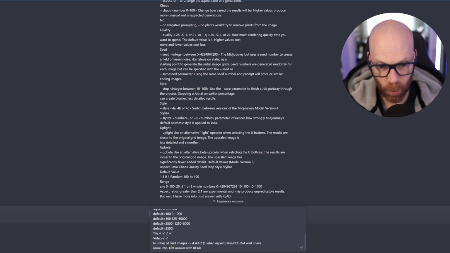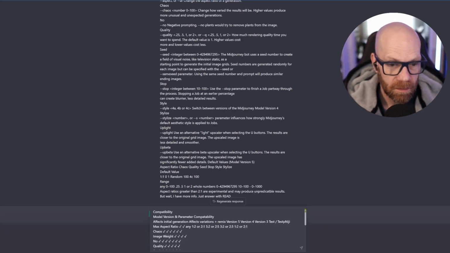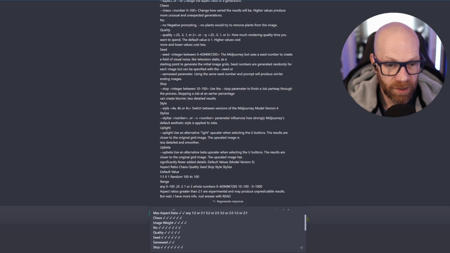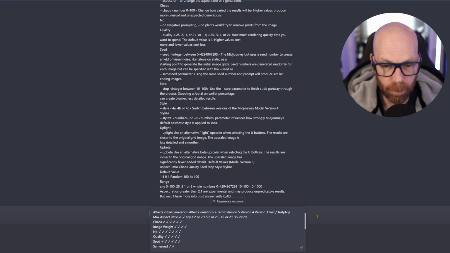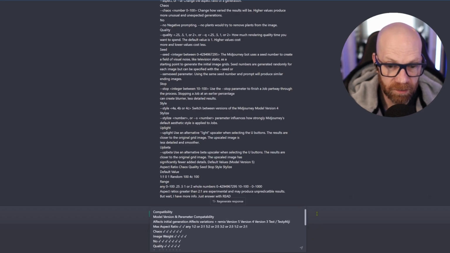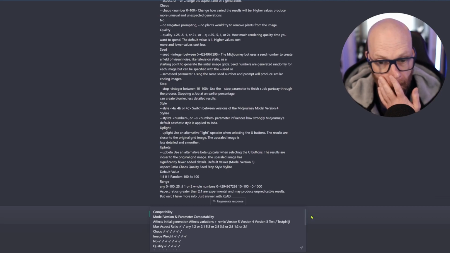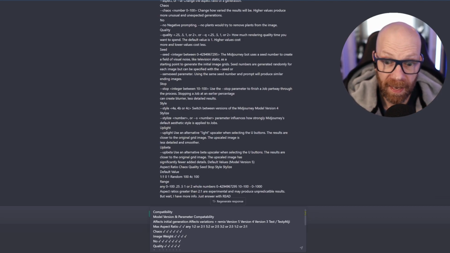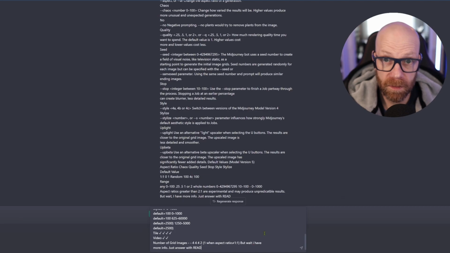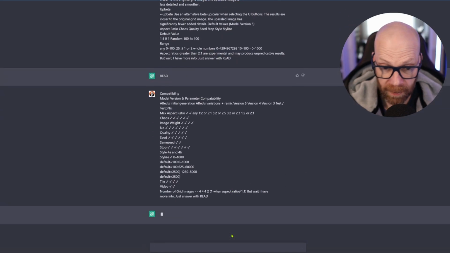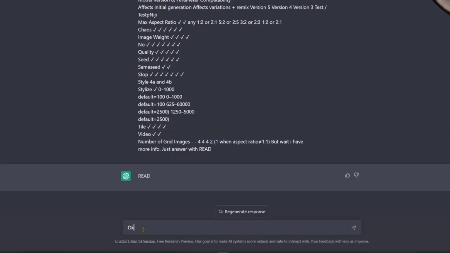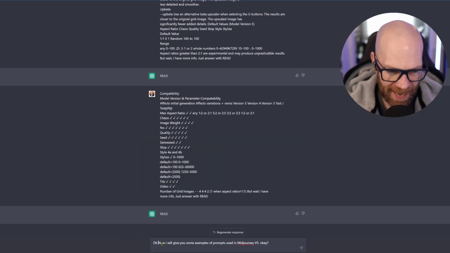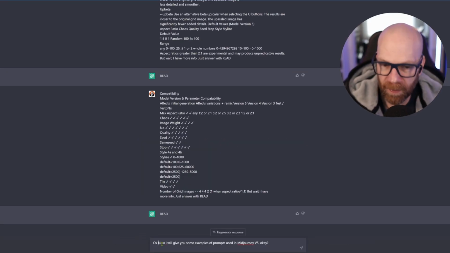And then we're going to go here with more information about compatibility, so model version, aspect ratios, all of that compared to version. So this is just comparing version 5, version 4, version 3, and all of that. And again, it's just from Midjourney's Discord. Please answer read. So we'll wait for it to read it. Read. And now say, to get used to it, and again, these are examples from the link down below.